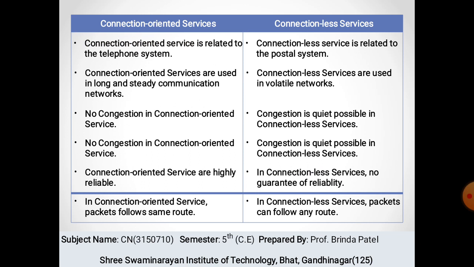Second, connection-oriented services are used in long and steady communication networks, whereas connectionless services are used in unstable networks. There is no congestion in connection-oriented service, while congestion is quite possible in connectionless services. Connection-oriented services are highly reliable, meaning dependable, and in connectionless services there is no guarantee of reliability. In connection-oriented service, packets follow the same route, whereas in connectionless services, packets can follow any route.